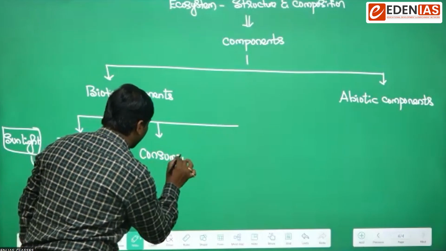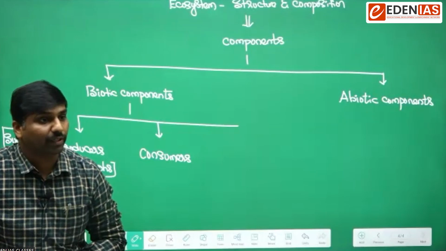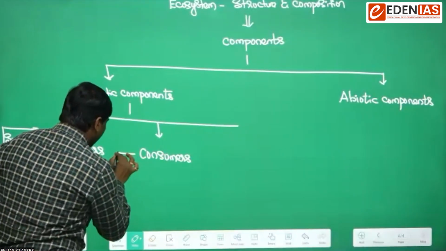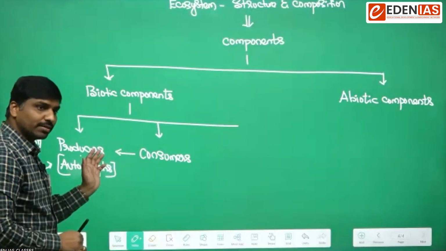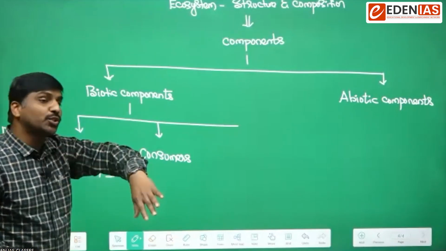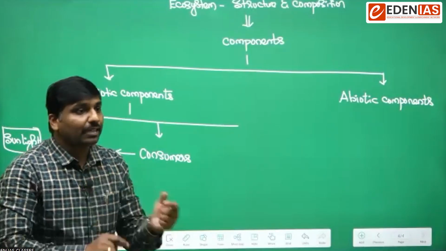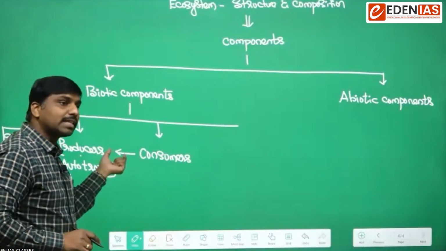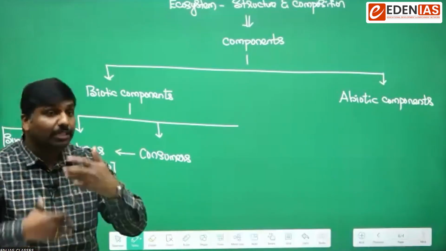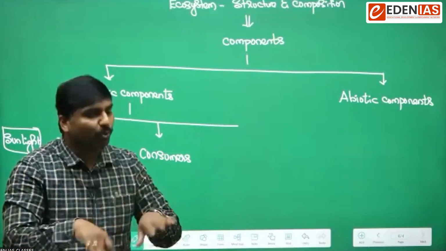consumers. Consumers basically either feed on these producers and derive nourishment, or feed on other consumers to get their nourishment. The simple funda is that they are consuming other organisms and deriving energy. So they are dependent upon other organisms to get their energy.